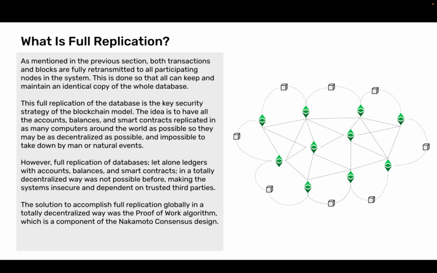However, full replication of databases, let alone ledgers with accounts, balances, and smart contracts, in a totally decentralized way was not possible before, making the systems insecure and dependent on trusted third parties. The solution to accomplish full replication globally in a totally decentralized way was a proof of work algorithm, which is a component of the Nakamoto consensus design.